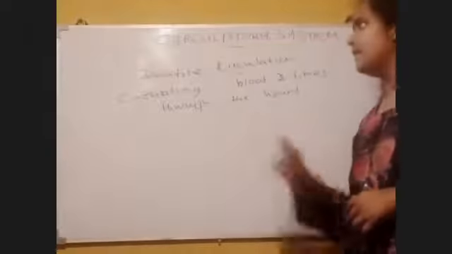Here we can say, circulating of blood two times, twice through the heart, is known as double circulation.